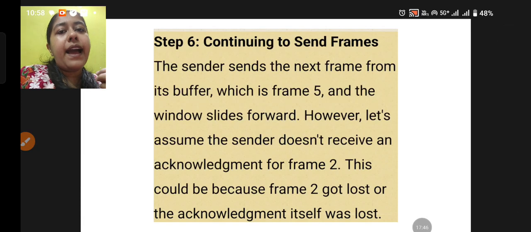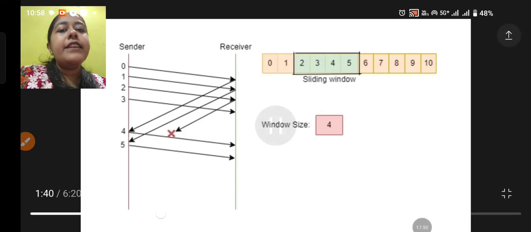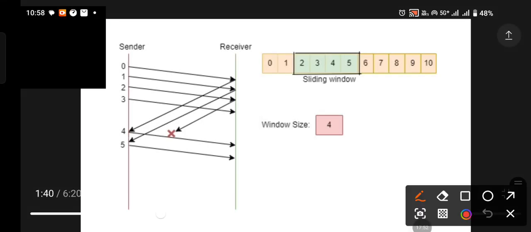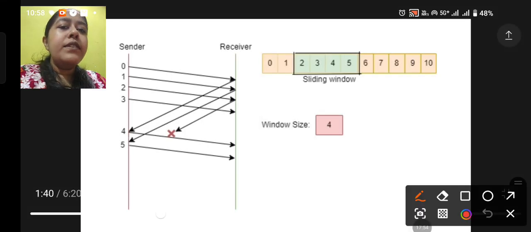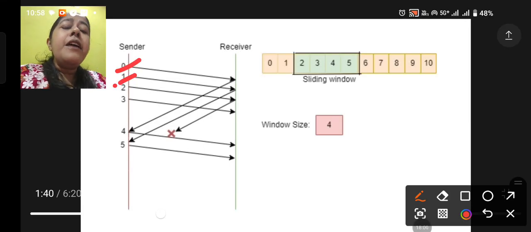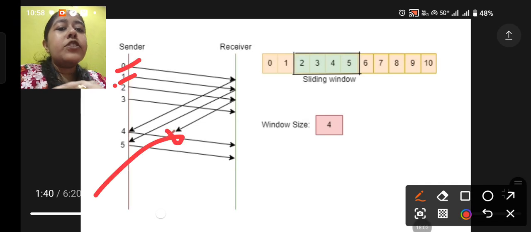Anything can happen. Either the ACK is lost, or the frame is lost. We have already seen all these things, right? Now let's see what is happening here. So these 2 are done, 0 and 1 are done. Now for 2, what is happening? The acknowledgement is being sent, but this acknowledgement is lost here.